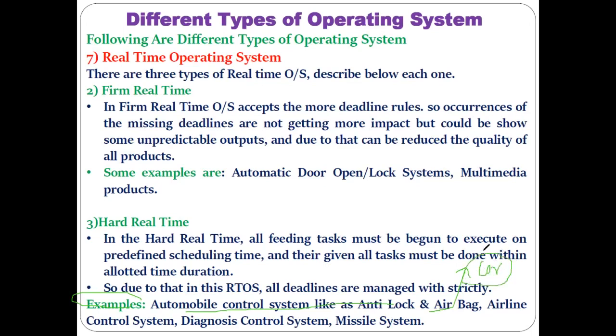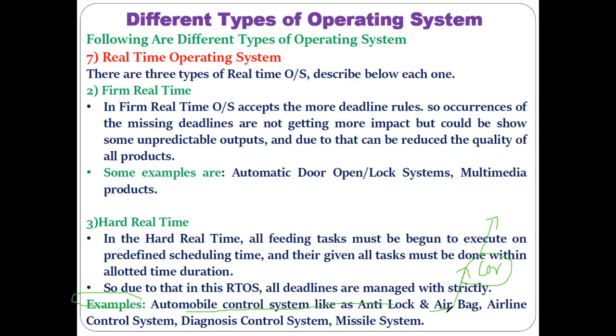If the car has an accident, then that airbag has to open within a microsecond. If the airbag does not open within microseconds, there may be a danger to the life of the passenger.